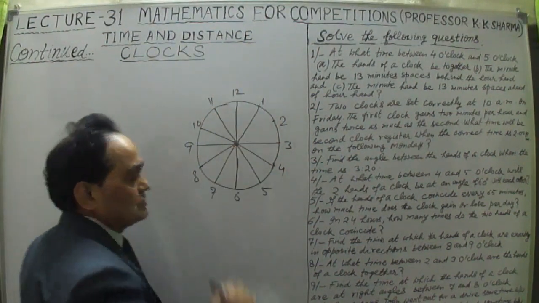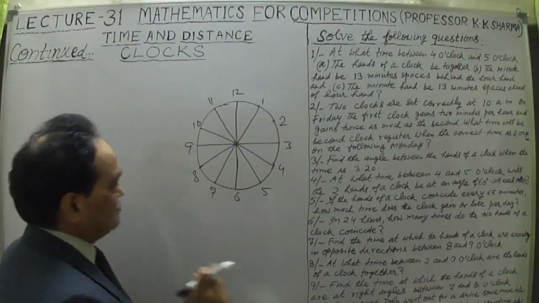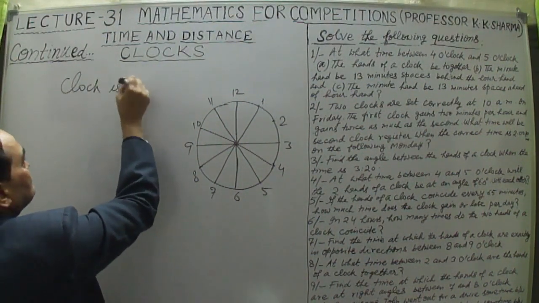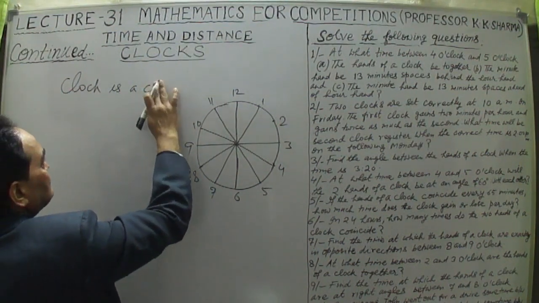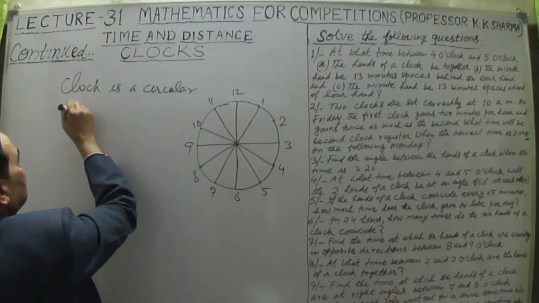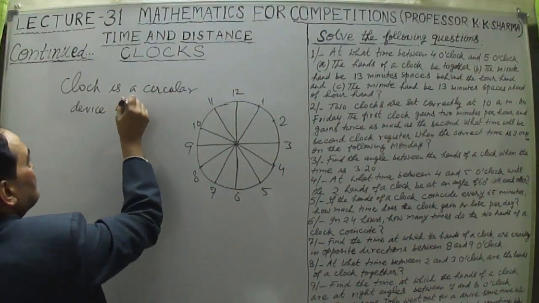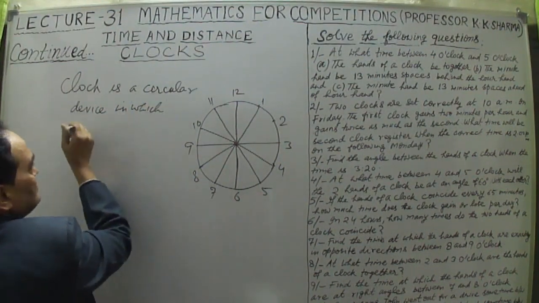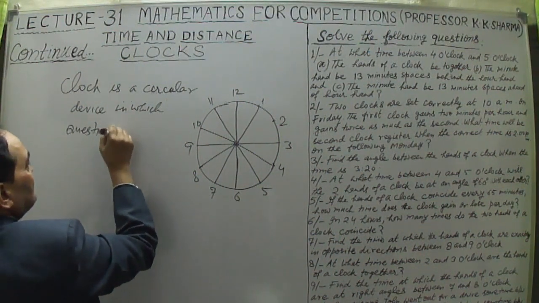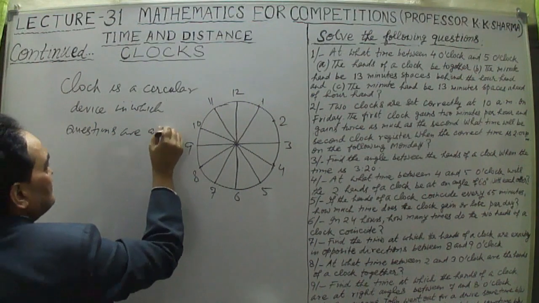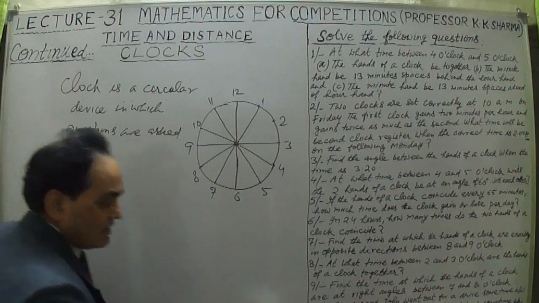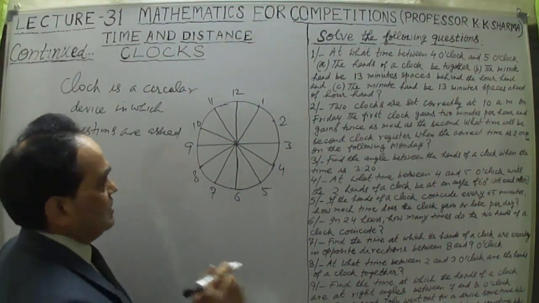Now, first of all, this is a clock here. Questions based on the clock are asked about angle. So the clock is a mostly circular device in which questions are asked based on the angle between the two hands, the minute hand and the hour hand.